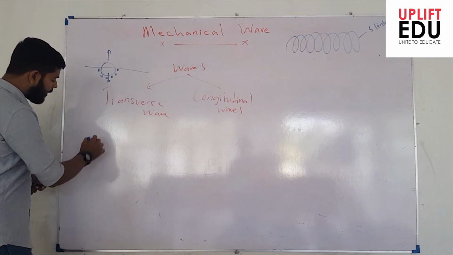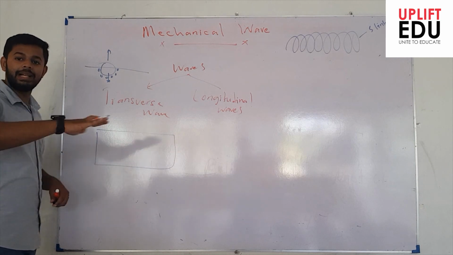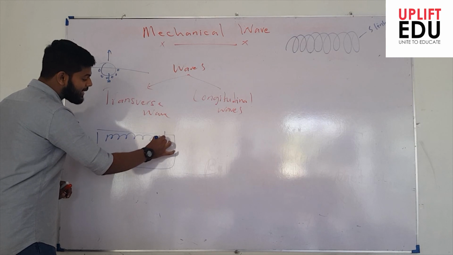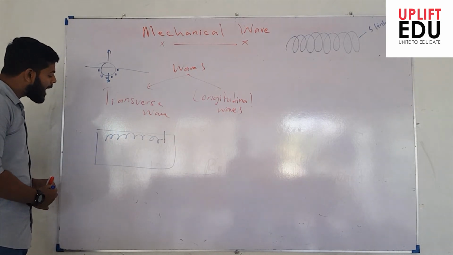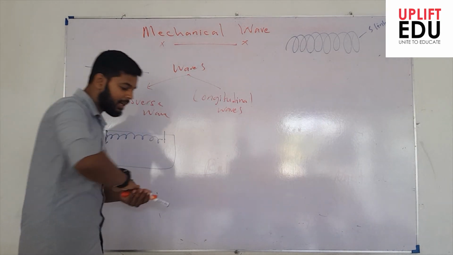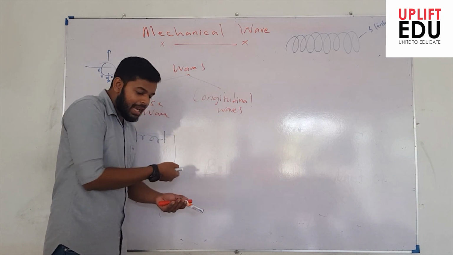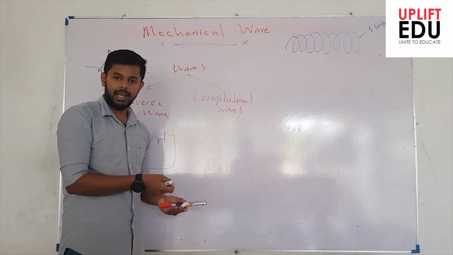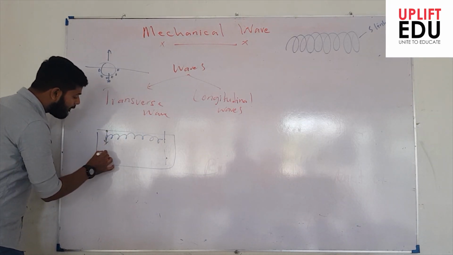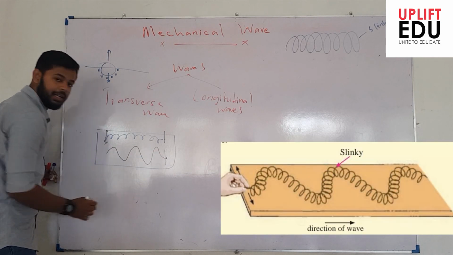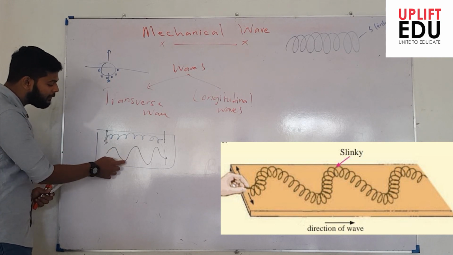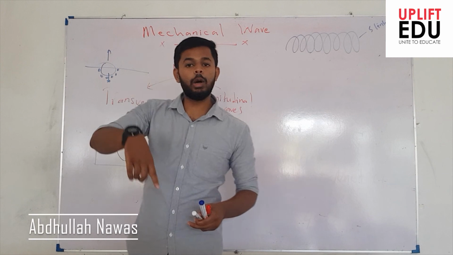So what I am going to do is, on a flat surface, let me say a table, I keep this slinky, and I keep it attached to a certain point, right? And I give a small disturbance to this slinky in the horizontal direction. When I give this small disturbance, this slinky will obtain a shape like this, right? But this will not be constant. The shape that I have drawn on top will come down, and the shape I have drawn on the bottom will move up. Something like an oscillating shape.